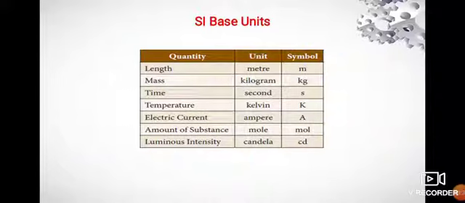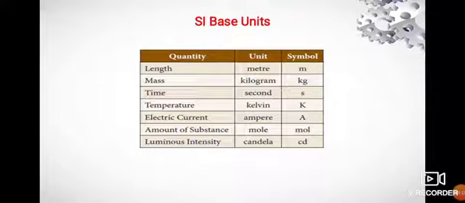SI base units. The SI base units are the standard units of measurement defined by the International System of Units. For the 7 base quantities of what is now known as the International System of Quantities, they are length, mass, time, temperature, electric current, amount of substance and luminous intensity.